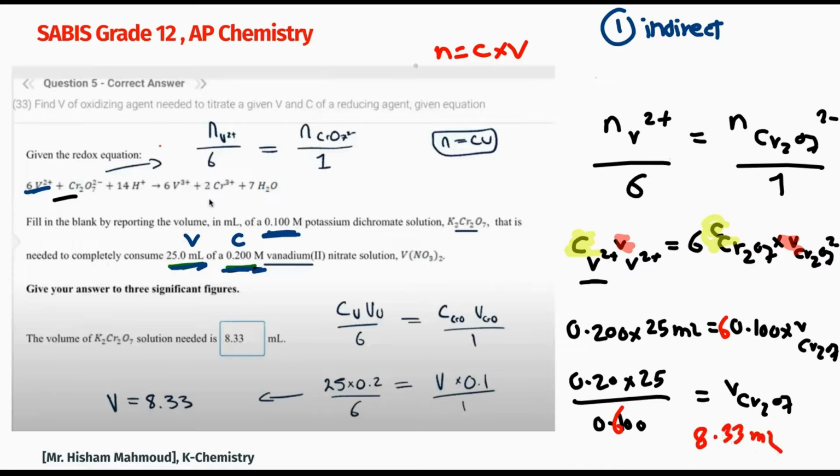So again, if I want to make it easier for you, this is the direct method. Just write n is equal to n and divide each one by its coefficient. So this is divided by 6 and this one divided by 1. Then you can just change the number of units into C and V and so on.